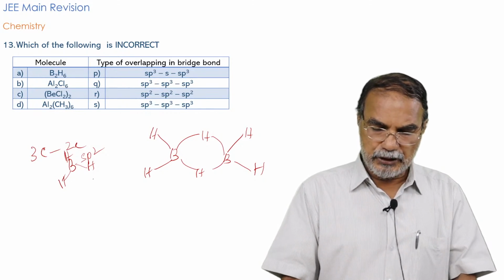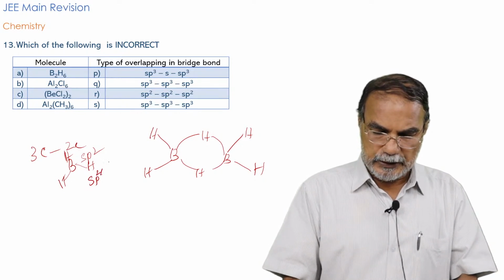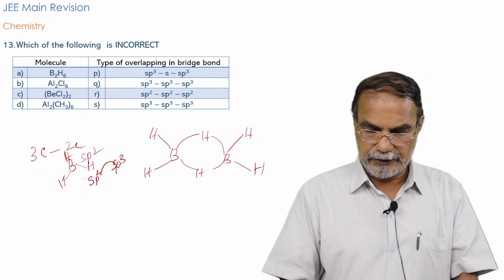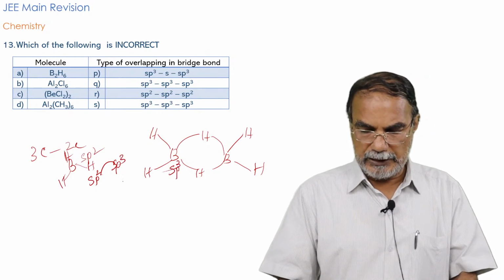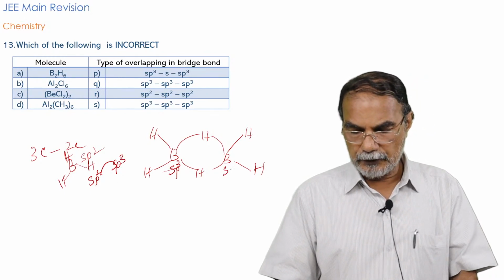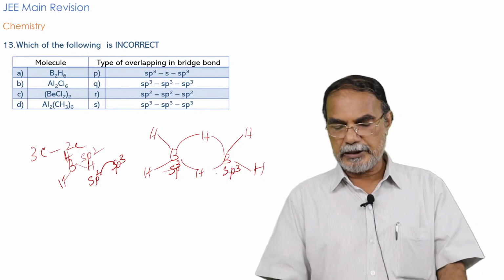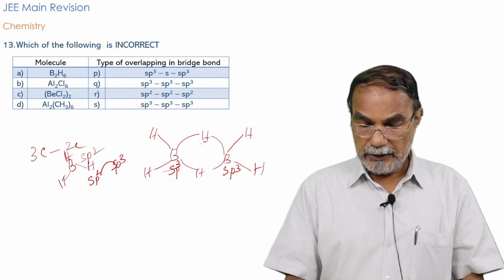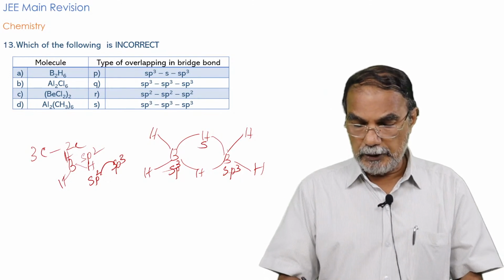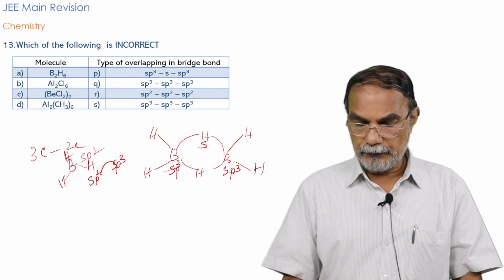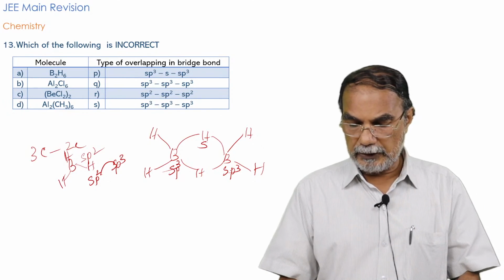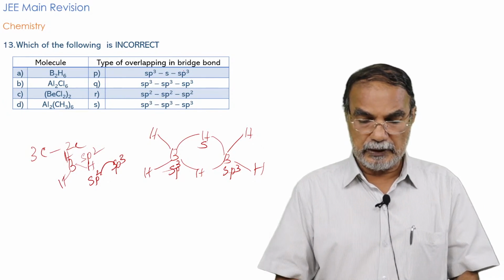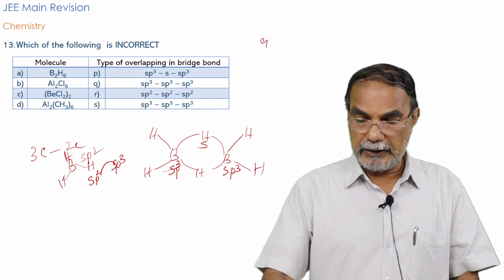The hybridization of the boron changes from sp2 to sp3. So it is sp3 hybridization for boron here, and for this boron also it is sp3, and for hydrogen it is s orbital. So the bridge bond is formed by the overlap of sp3, s, and sp3. So the first one, A, is correct.